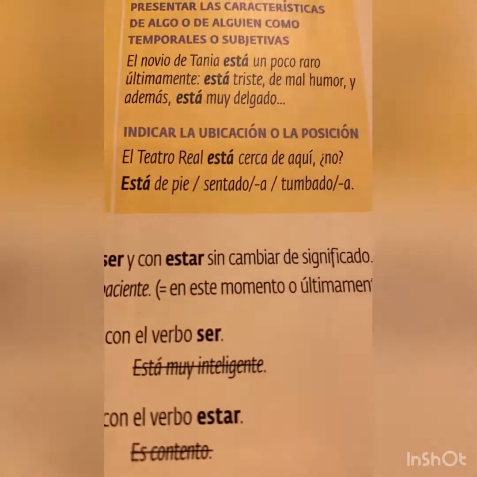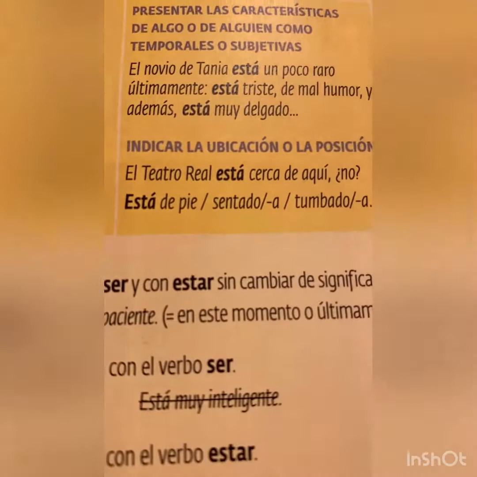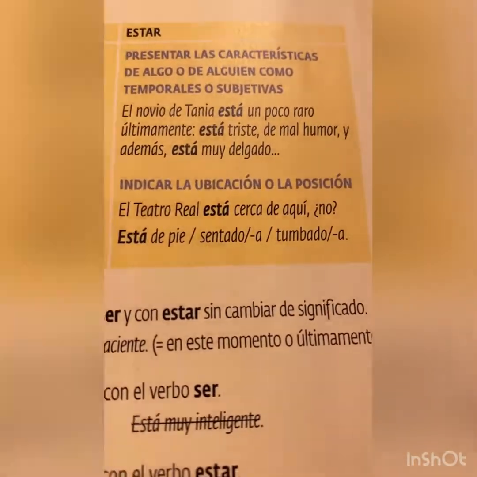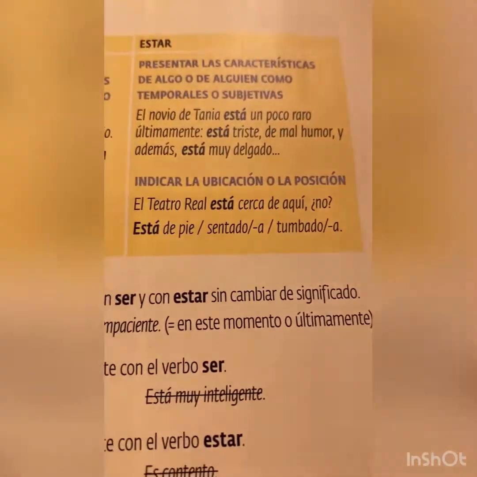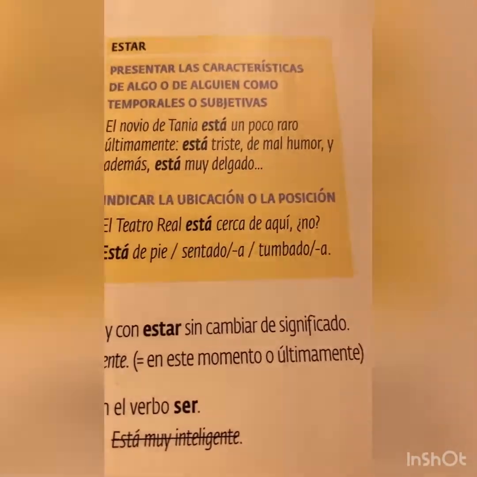So el teatro real está cerca de aquí. Is the theater near here? So you're just asking someone if the theater is in that location. Is it near the location you're in? And we're only going to use estar because you are going to walk to the theater and then you might go for lunch later, and you're not always going to be at that one location. It's always changing. That is why we're using estar.